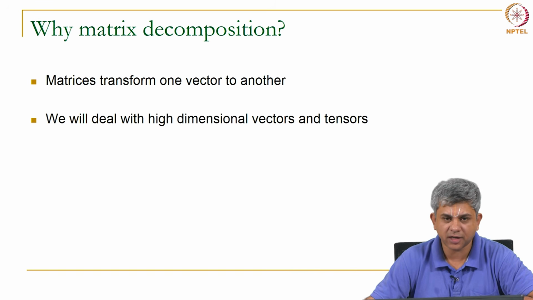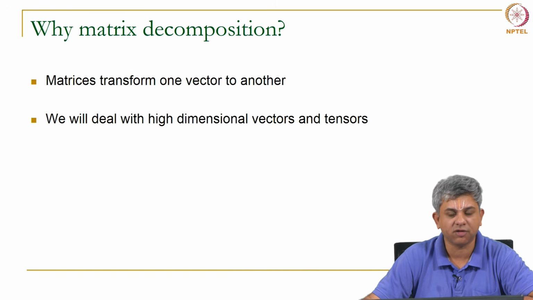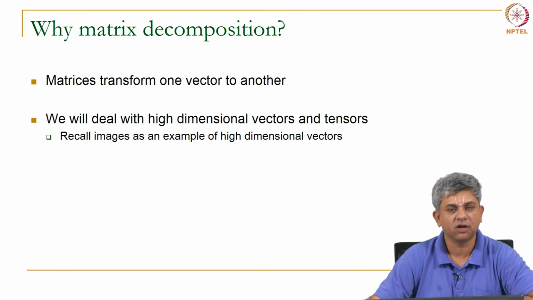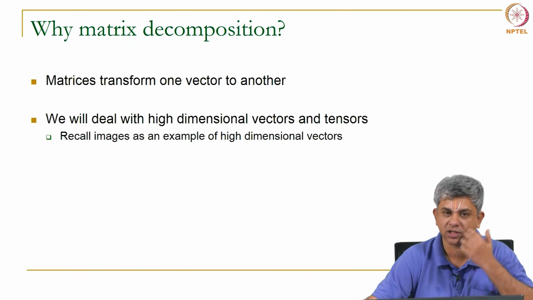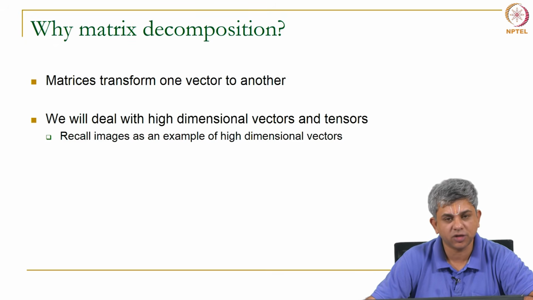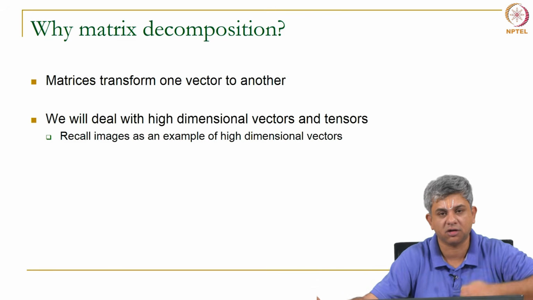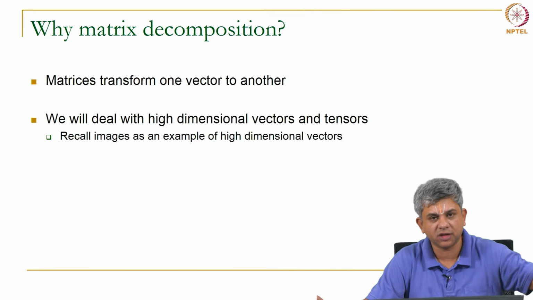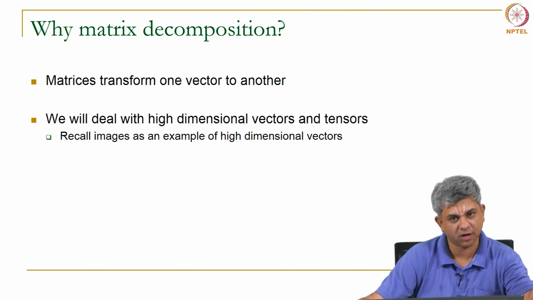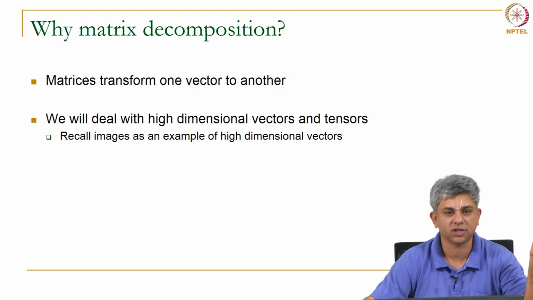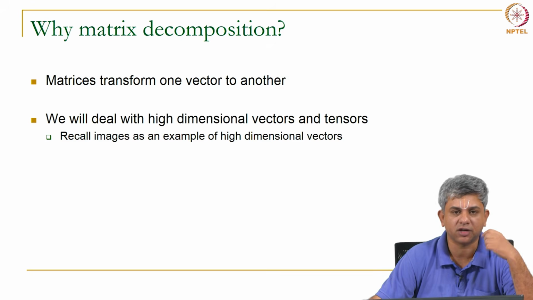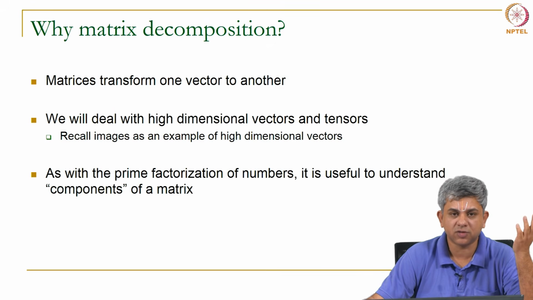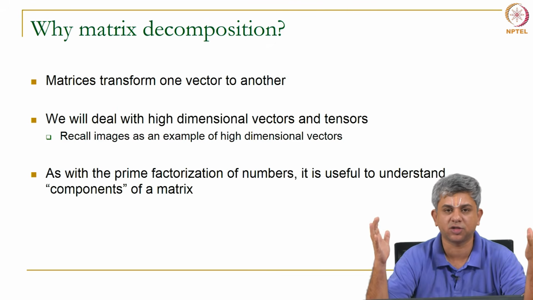Typically, as you remember, we deal with very high dimensional vectors and tensors within machine learning. You might recall that if you have a 60 cross 60 grayscale image, you can interpret it as a single 3600 dimensional vector, one vector with 3600 components: pixel 1, pixel 2, up till pixel 3600. These are just examples of the size of vectors that you will be dealing with, which means we are actually dealing with very large matrices.